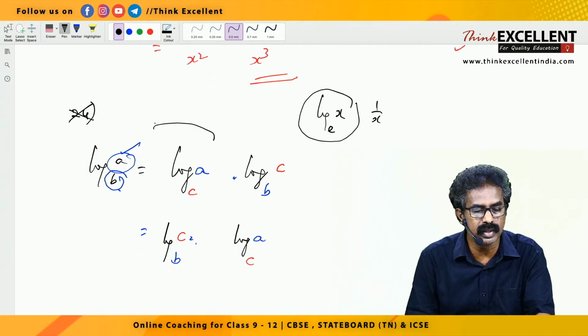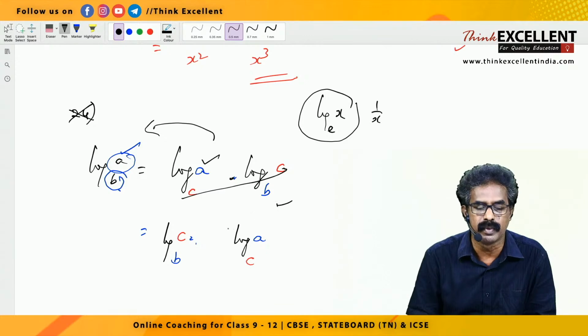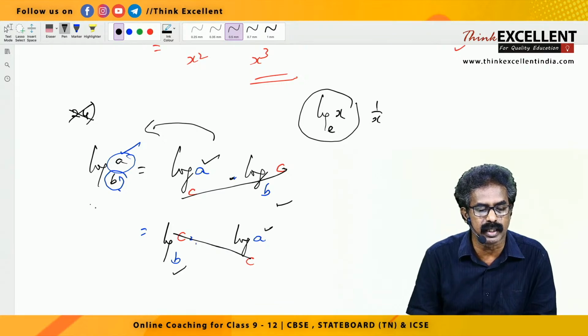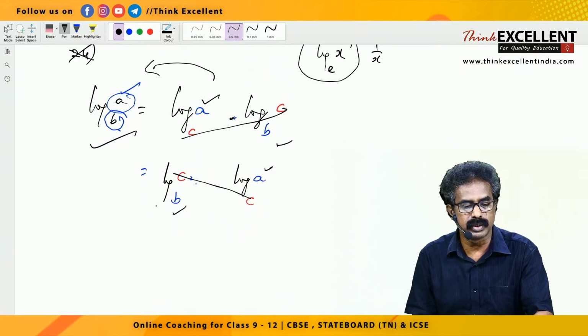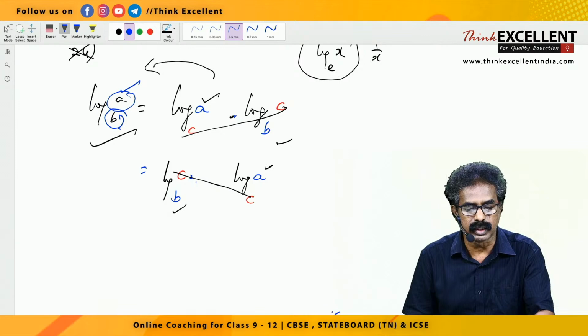And how to simplify also you must know. Logarithm already you have studied. If you see the in-between multiplication C, leave that, remaining log A to the base B. Here this cross you see C, leave it, remaining log A to the base B. Both are correct only, right? So this is how you change it into the letter which you want, right? So you can change the base like this.